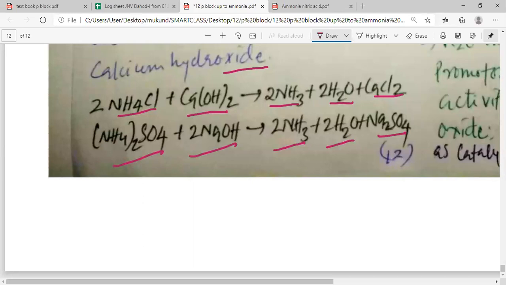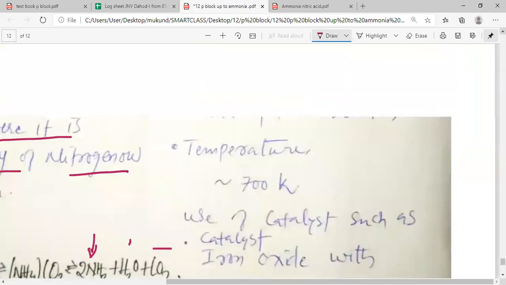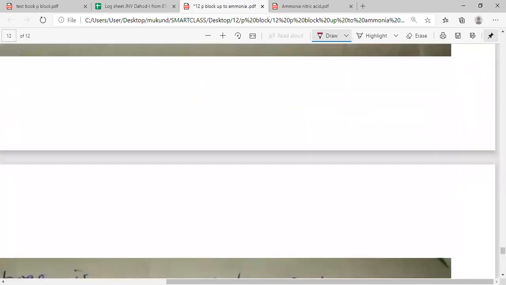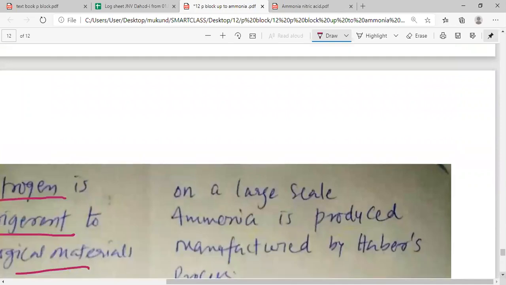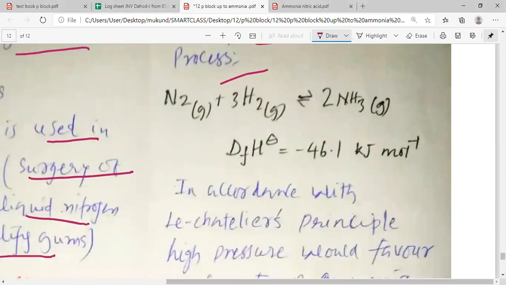Please remember that in reaction with alkali, that means in the basic medium, the ammonium salt reacts and produces ammonia. Please remember, alkali provides the basic medium. On a large scale, ammonia is manufactured by Haber's process. So let us understand how ammonia is produced by Haber's process, my dear students.